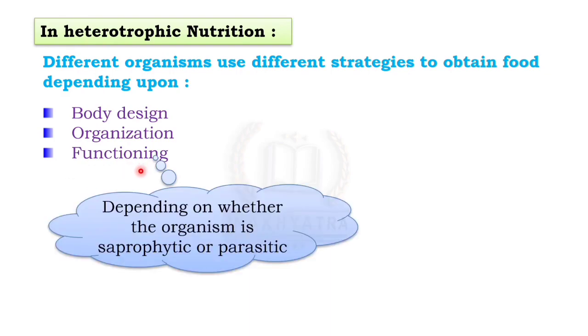Now the third one is functioning. It depends on whether the organism is saprophytic or parasitic. Now what do you understand by parasite? Yes, some organisms depend on another organism for their nourishment and growth. For example, ticks on dogs or lice on humans and animals. And what is a saprophyte? Some organisms depend on decaying material for their nutrition and growth. Those are known as saprophytes.